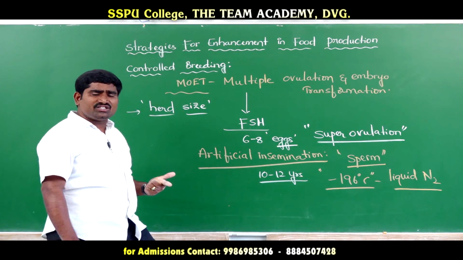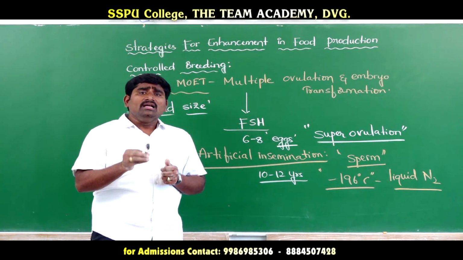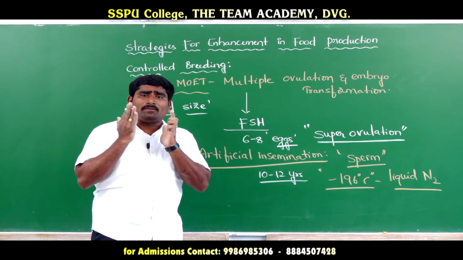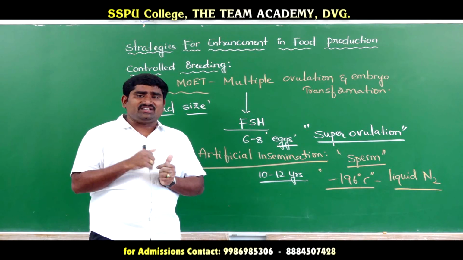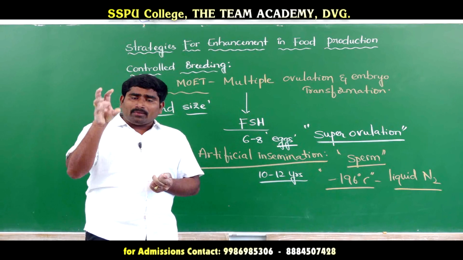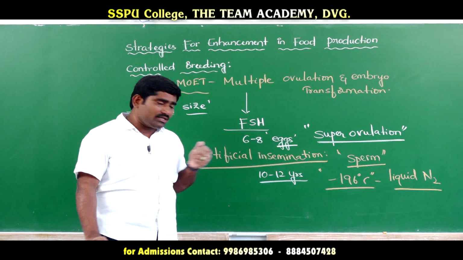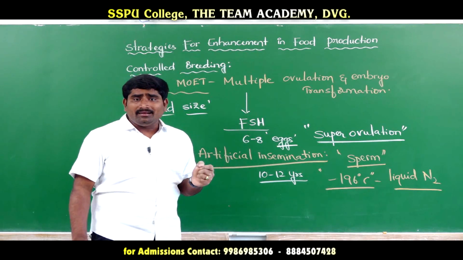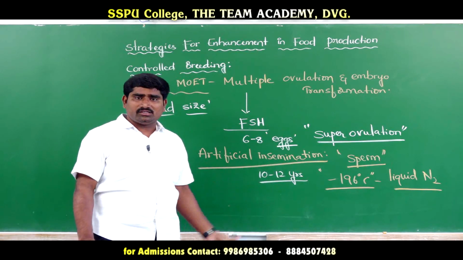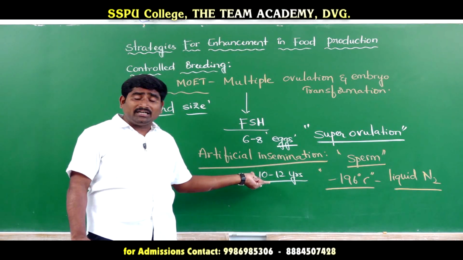What is artificial insemination? Artificial deposition of sperm into the female reproductive tract of a cow. This sperm deposition is done artificially. For that, we collect the sperm from other country bulls and store it at minus 196 degrees in liquid nitrogen, where it can be kept for 10 to 12 years.